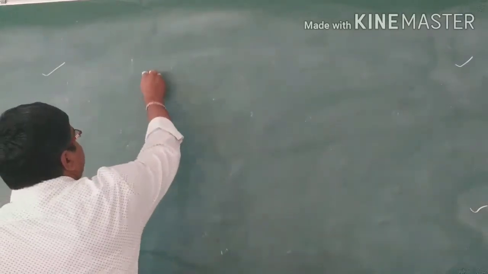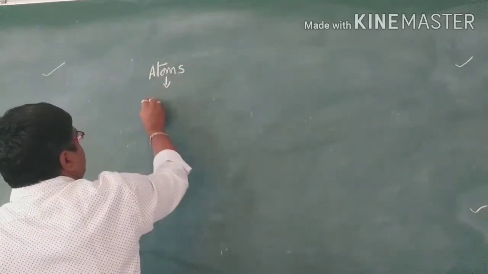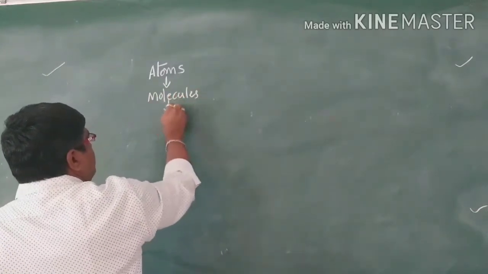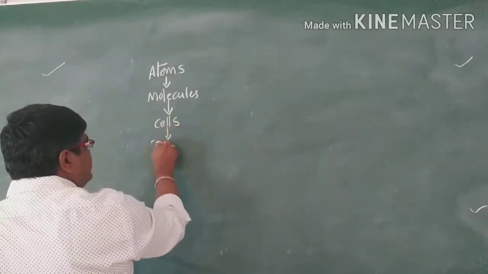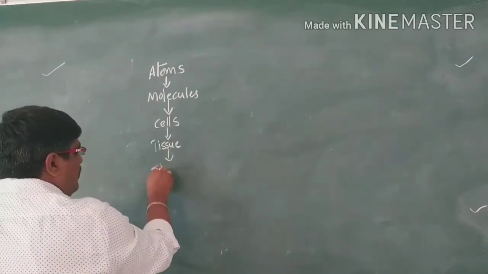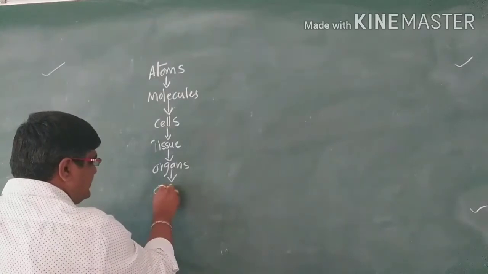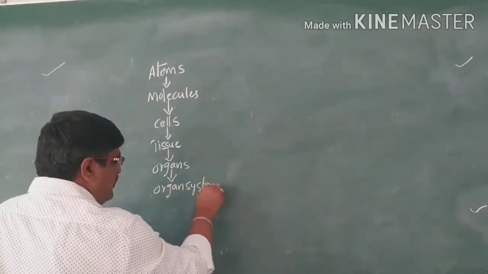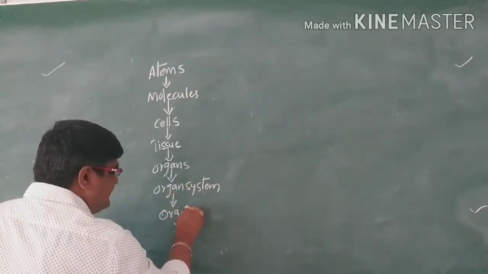First, atoms form molecules, molecules form cells, cells form tissues, tissues form organs, organs form organ systems, and organ systems form the organism.